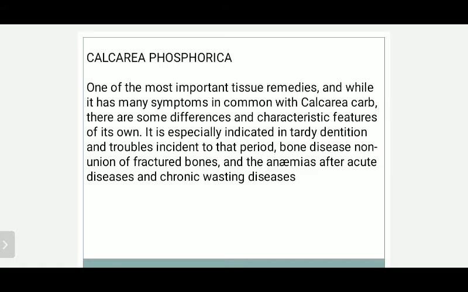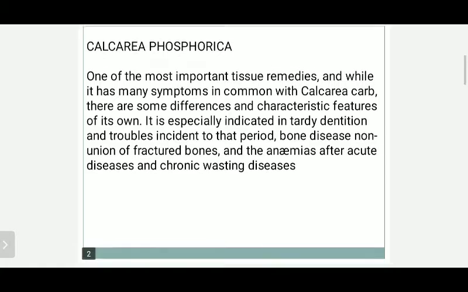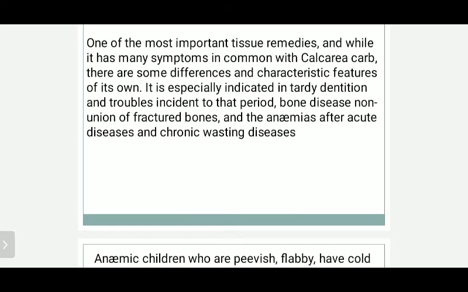There are troublesome incidences in that period, bone diseases and non-union fracture of the bone. There are bone diseases, as I told you, arthritis, an important part, whether rheumatoid arthritis or osteoarthritis or any type of arthritis or bone problems, or rickets for that matter. In such cases, this remedy really works well. Non-union of fractured bone, and the anemias after acute diseases and chronic wasting diseases. Anemia after acute diseases and after chronic wasting diseases, chronic disease which leads to a lot of trouble to the body parts.